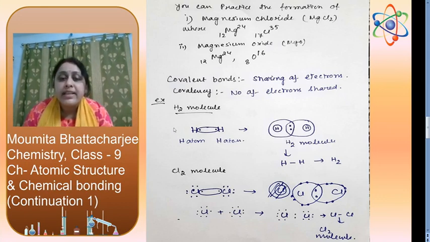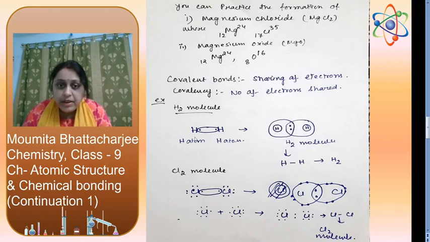So have a look at an example, hydrogen. Hydrogen has atomic number 1, so the first shell contains 1 electron. For this hydrogen we have 1 electron, and for this hydrogen we have 1 electron. Both hydrogen atoms will give 1 electron each, and this pair of electrons will be equally shared by both hydrogen atoms to form a single covalent bond.